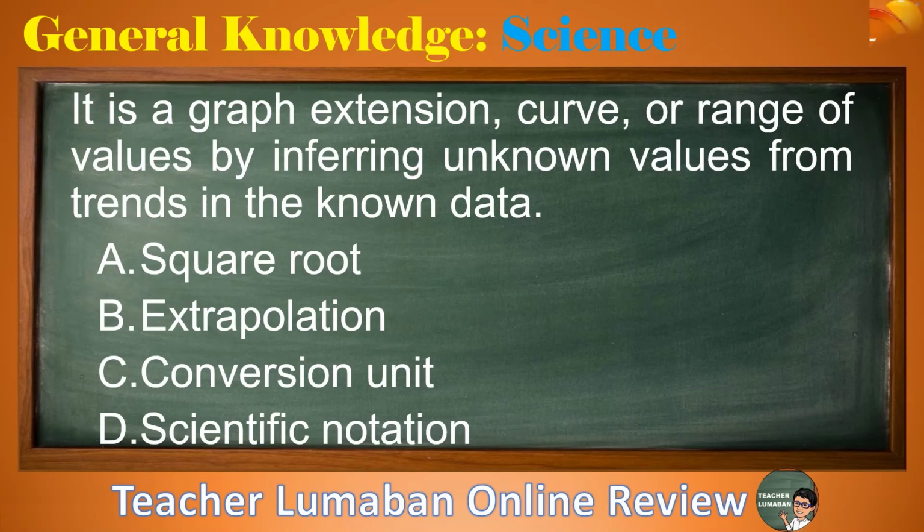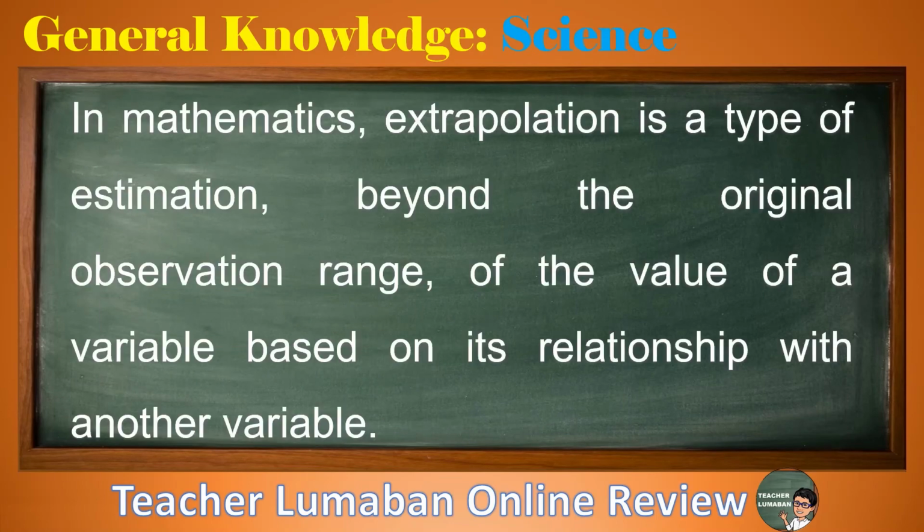Please choose the suitable answer to the following choices in 5 seconds. 5, 4, 3, 2, 1. The correct answer is letter B, extrapolation. In mathematics, extrapolation is a type of estimation, beyond the original observation range, of the value of a variable based on its relationship with another variable.